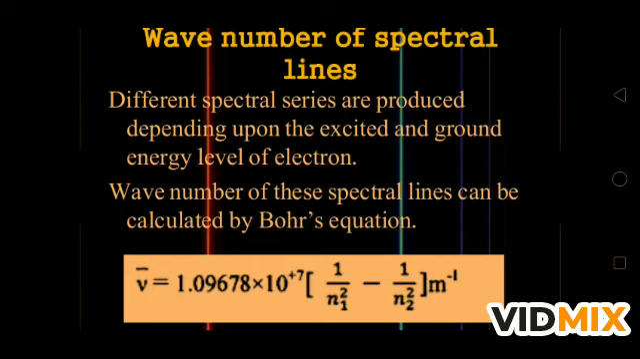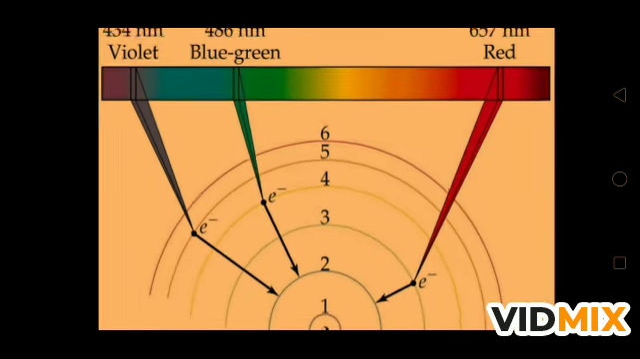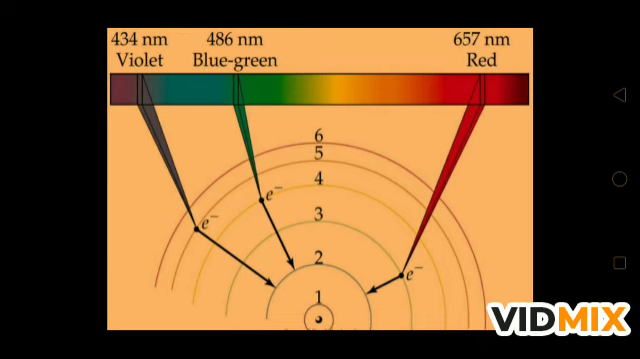1.09678 into 10 to the power plus 7 is the value of the Rydberg constant, multiplied by 1 upon n1 square minus 1 upon n2 square, per meter. Per meter is the unit of wave number. Now what is n1 and n2? If you see here, this is a spectral line of the hydrogen atom.